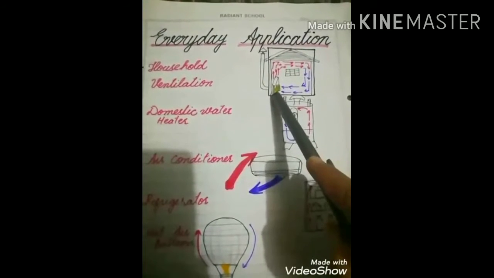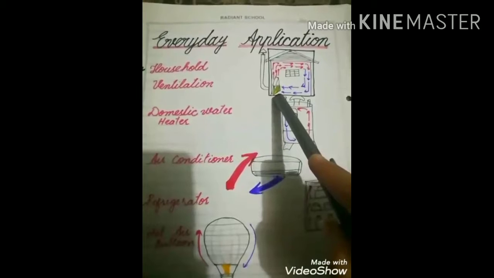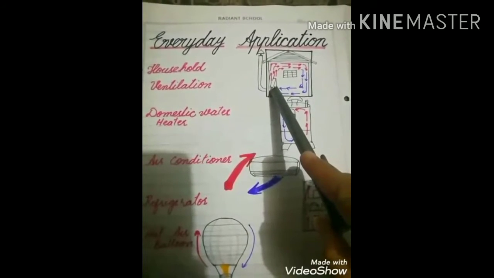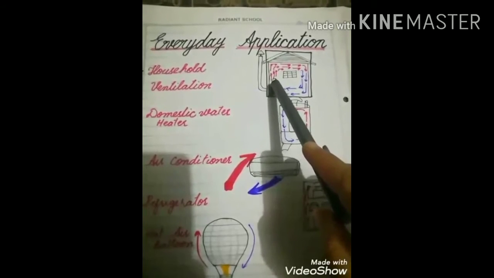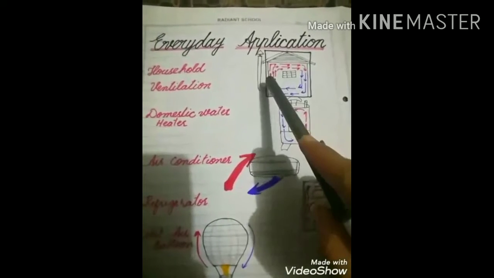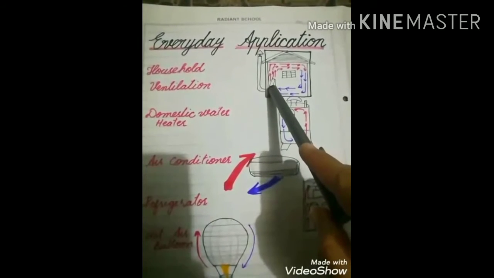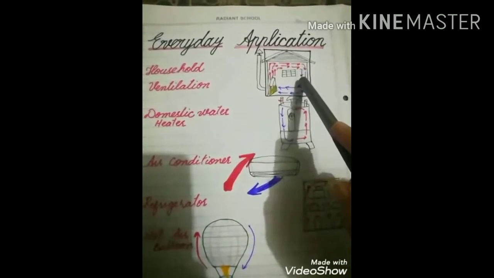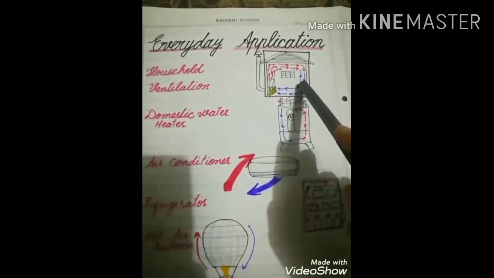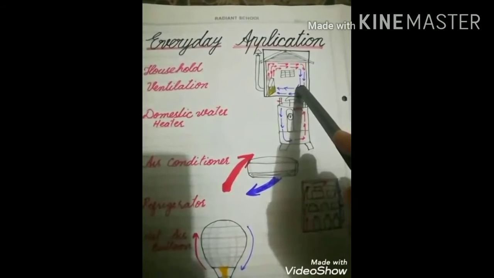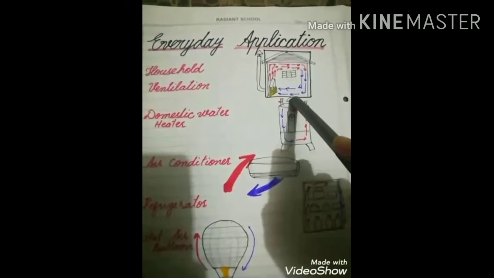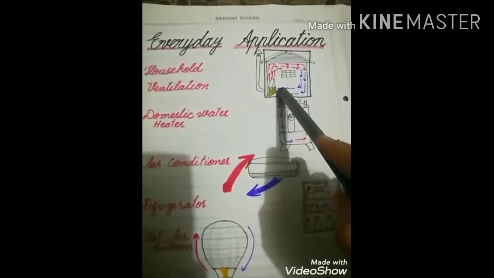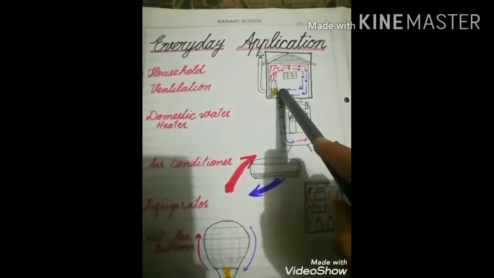Here you can observe convection current in this way: when the fire is burning it will heat up the air molecules that are present in the surroundings. After getting heat, these molecules will move in the upward direction, and to fill the spaces of these molecules, cold molecules of air come into the room from the windows and doors. So this process of upward and downward movement of the molecules can continue.